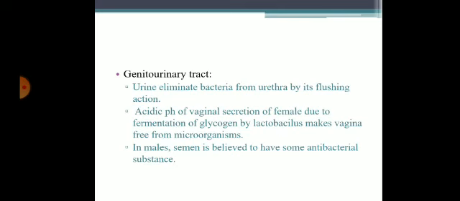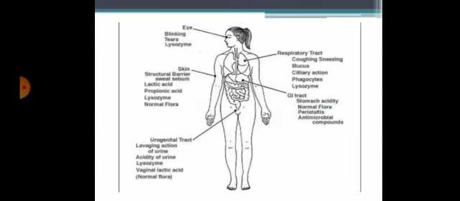In the genitourinary tract, urine eliminates bacteria from the urethra by its flushing action. The acidic pH of urine and of female secretions, due to fermentation of glycogen by lactobacilli, keeps the vagina free from microorganisms. In males, semen is believed to have some antibacterial substances. This is a photograph from head to toe showing various physical barriers. In the eye, blinking action, tears, and lysozyme will prevent bacterial infections or any microbial pathogens.